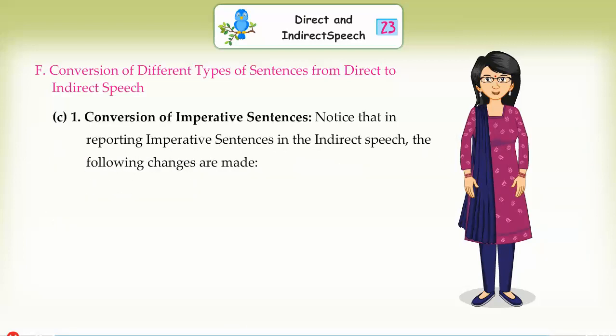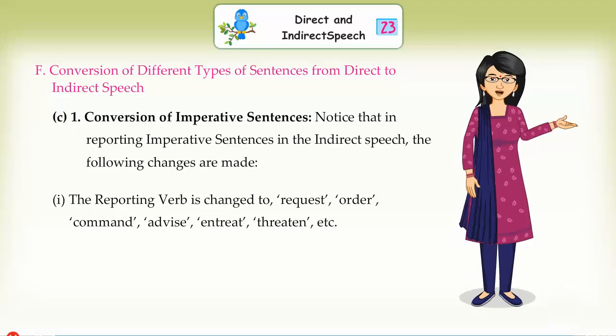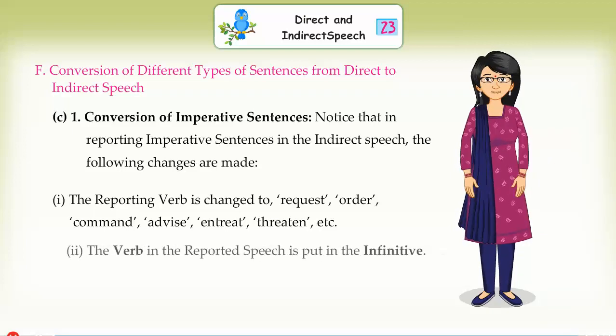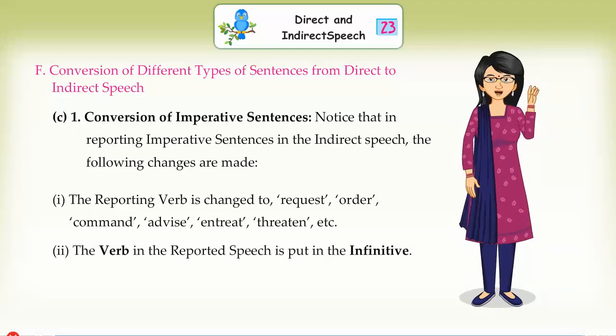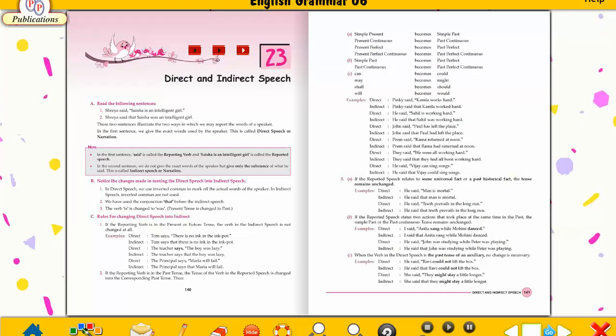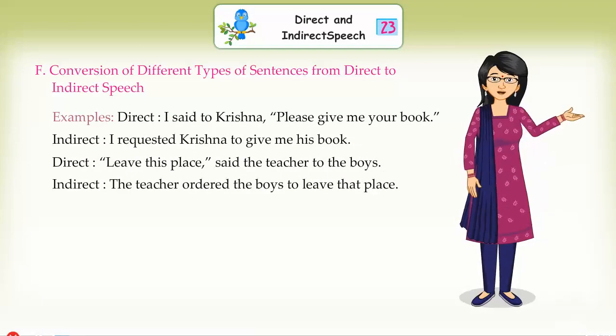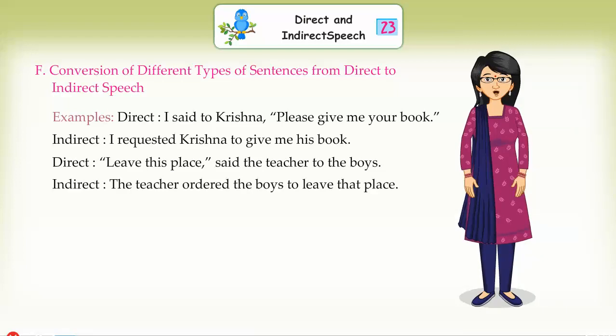Conversion of imperative sentences. Notice that in reporting imperative sentences in the indirect speech, the following changes are made. The reporting verb is changed to request, order, command, advise, entreat, threaten, etc. The verb in the reported speech is put in the infinitive. Examples. Direct: I said to Krishna, "Please give me your book." In indirect: I requested Krishna to give me his book.